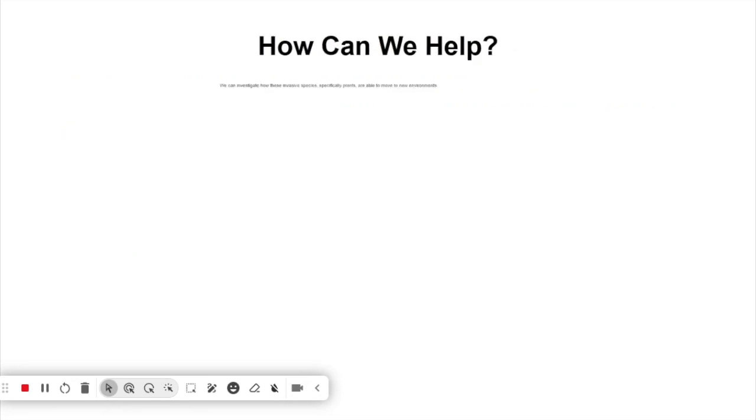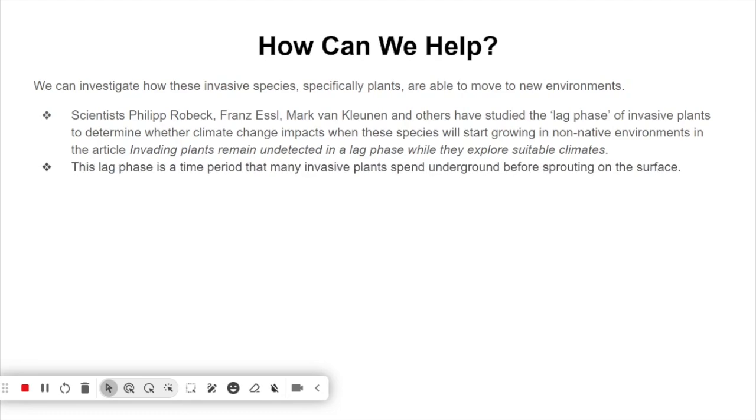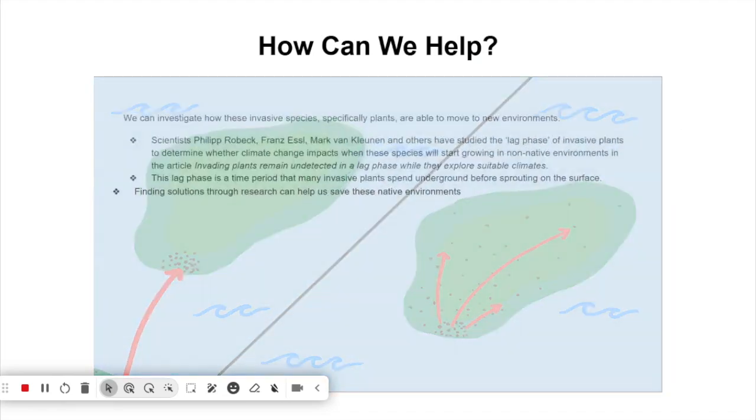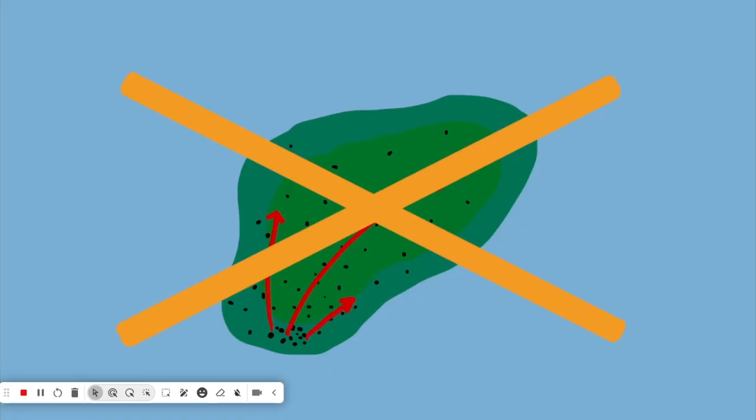So how can we help? We can investigate how these invasive species, specifically plants, are able to move to new environments. Some scientists have studied the lag phase of invasive plants to determine whether climate change impacts when these species will start growing in non-native environments. This lag phase is a time period that many invasive plants spend underground before sprouting on the surface. Finding solutions through research can help us save these native environments.